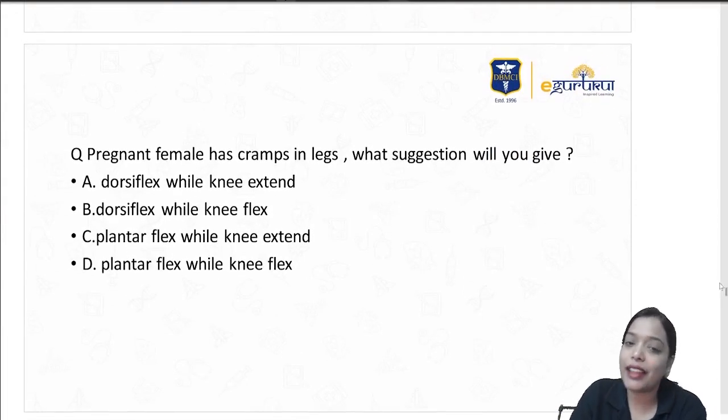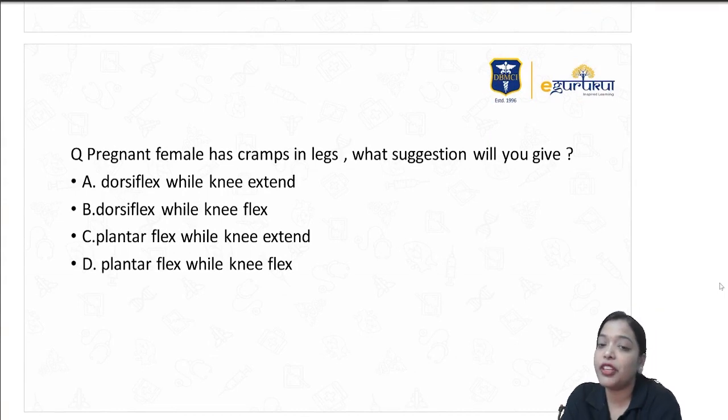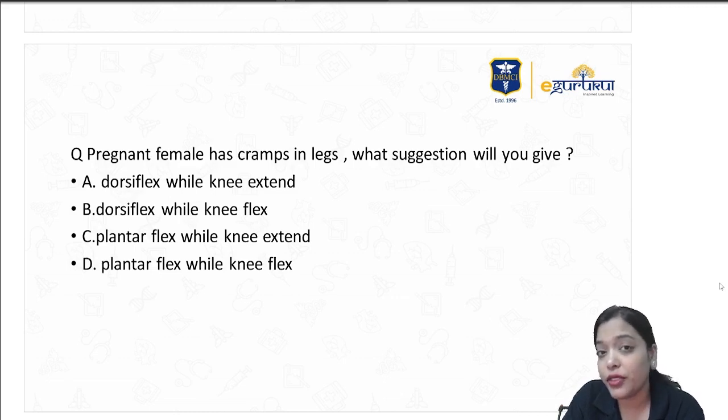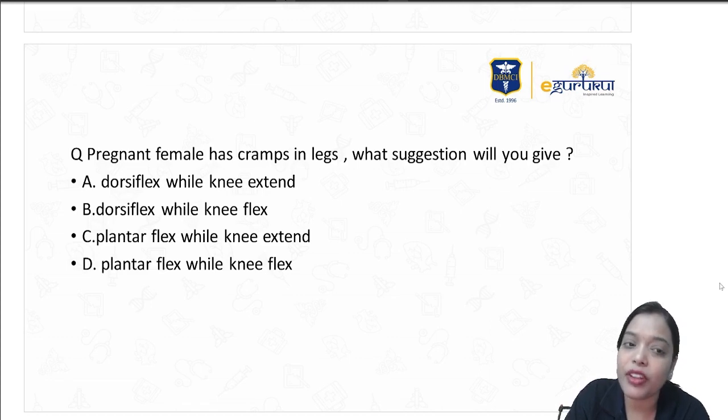A pregnant female has cramps in the leg. What suggestion will you give? In the last NEET 2020 we also had a question on paralytic ileus, which was something very commonly seen post cesarean section in our post delivery wards. Similarly, in pregnant women, it's very common to see leg cramps. So when a patient has leg cramps, what suggestion will you give her?